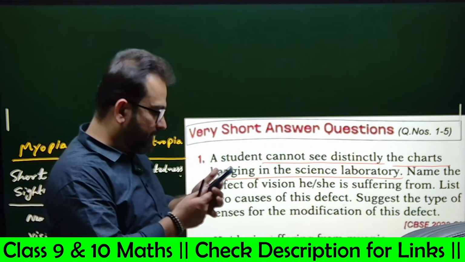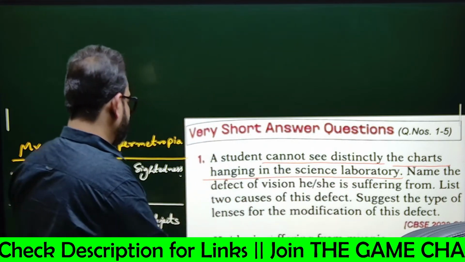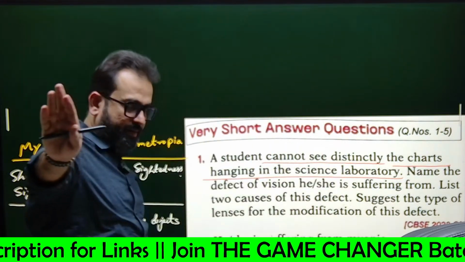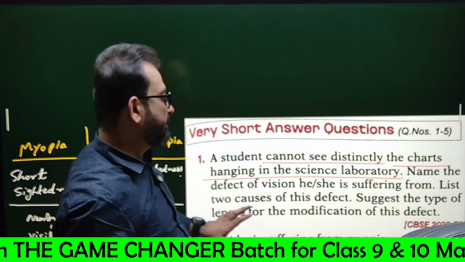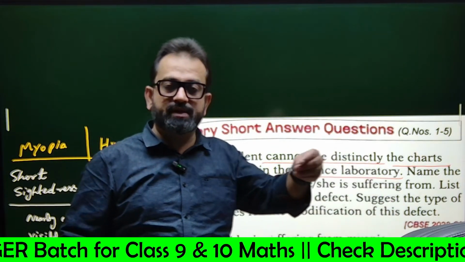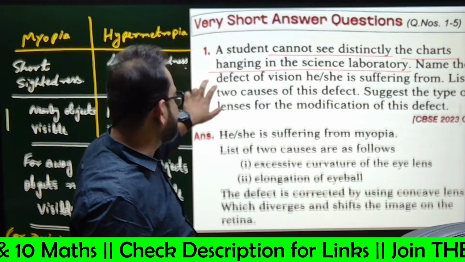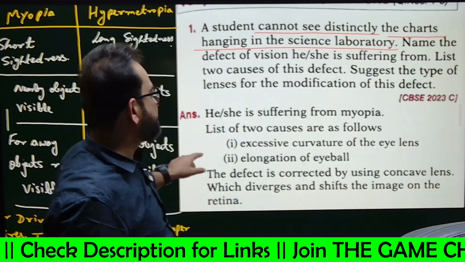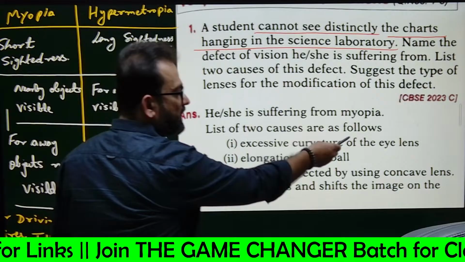Yes, you can copy, but please wait. Name the defect of vision. We'll say myopia. List two causes of this defect. Suggest the type of lens for the correction of this defect. You'll say concave lens, right? Now, the reasons. List two causes. First one is excessive curvature of the eye lens.